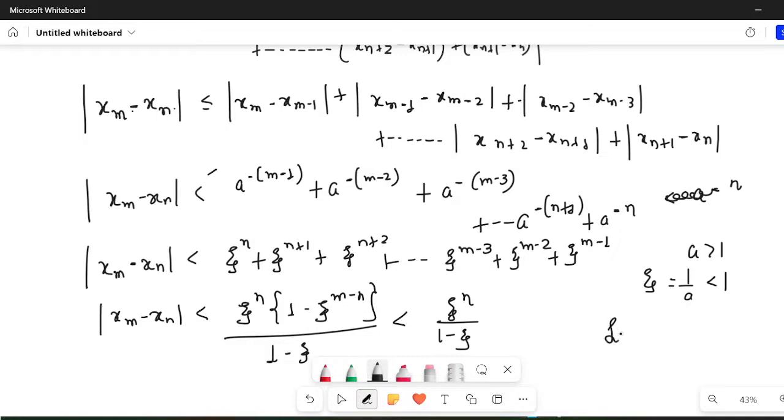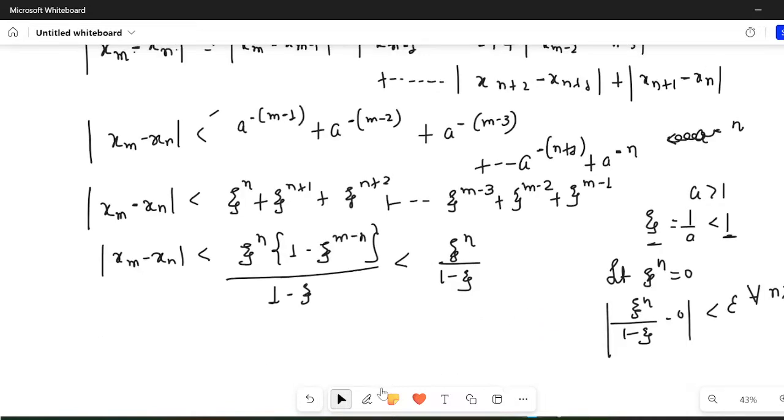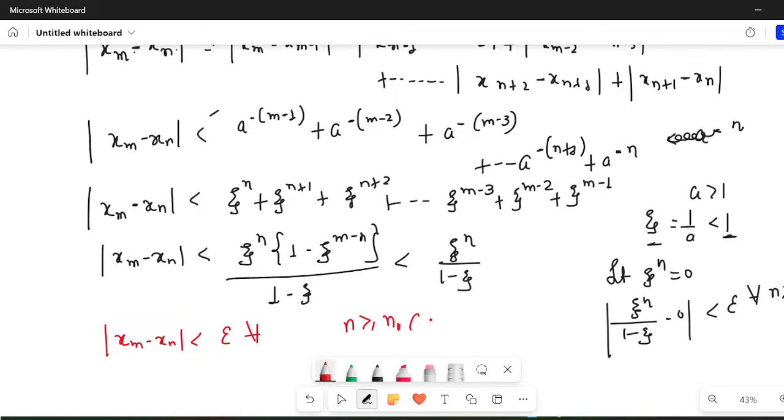And I know that the limit of zeta^n would be 0, since zeta lies between 0 and 1. So what does it imply? Zeta^n/(1 − zeta) − 0 can be made less than epsilon for all n greater than or equal to some natural number n naught. It implies that |x_m − x_n| can be made less than epsilon for all n greater than or equal to n naught, and m greater than n. So obviously this qualifies the definition for a Cauchy sequence, therefore x_n is convergent.